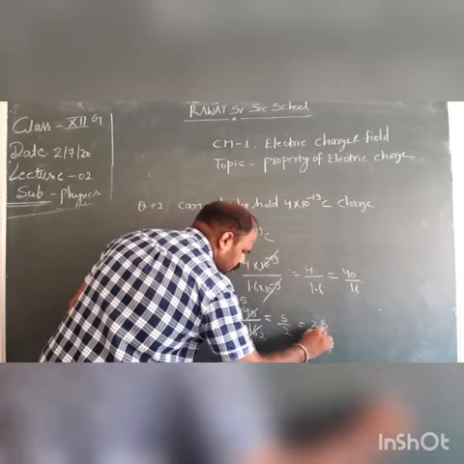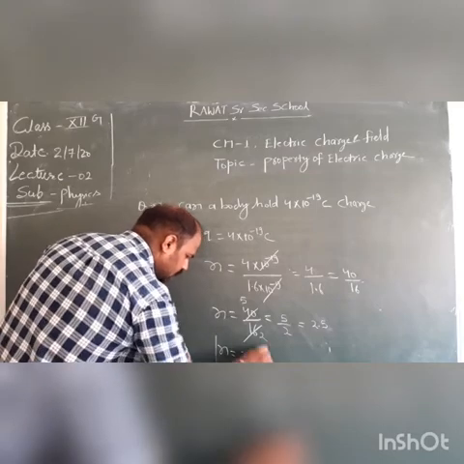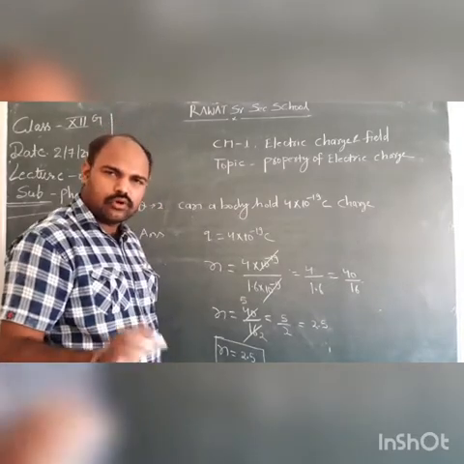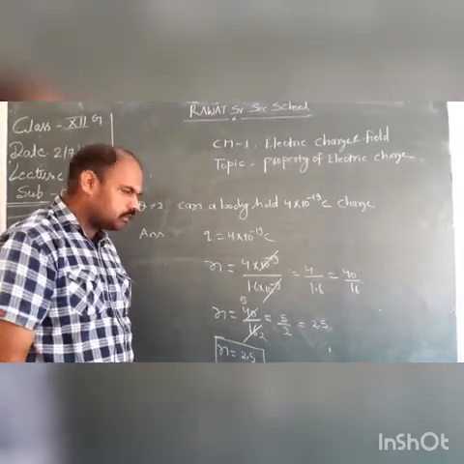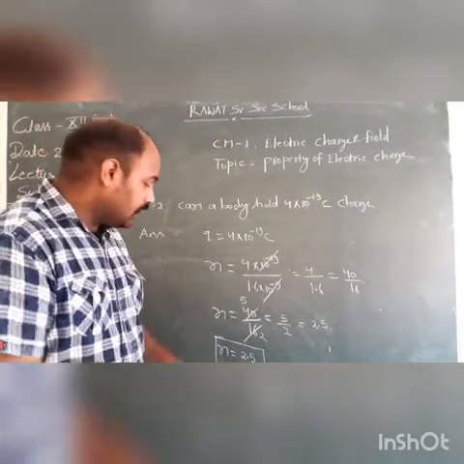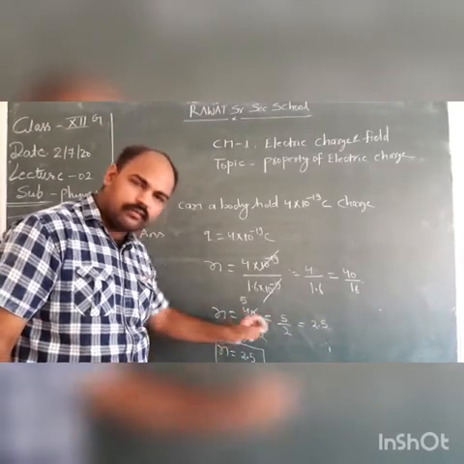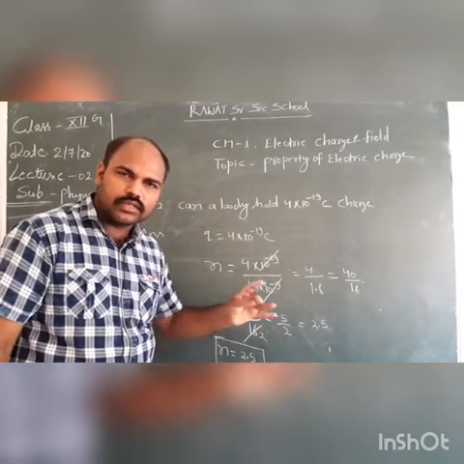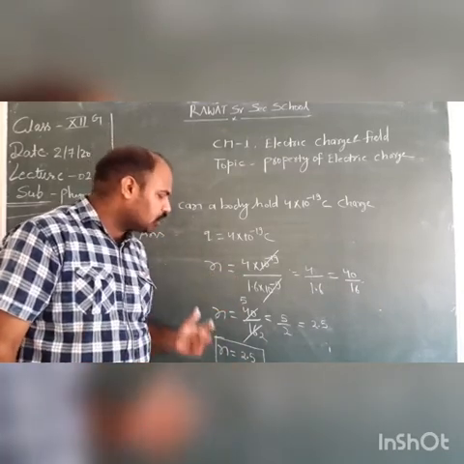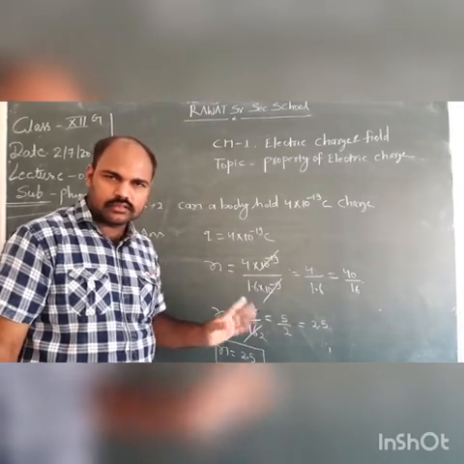That is 2.5. So here the number of electrons is 2.5, which is a decimal or fraction, which is not possible. N cannot be a fraction or decimal, so it is not possible. A body cannot hold 4 times 10 to the power minus 19 coulomb charge. Clear? N is here a decimal, but n must be a complete number, either 1, 2, 3, 4, 5, 6. It means this body cannot hold this amount of charge. I hope this topic is clear. Good. Thank you.